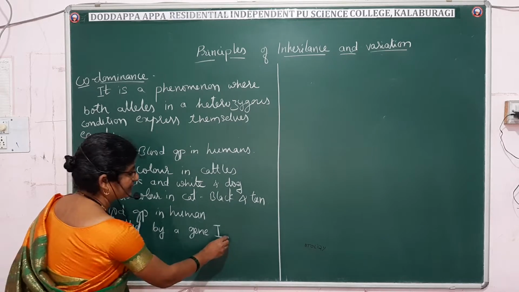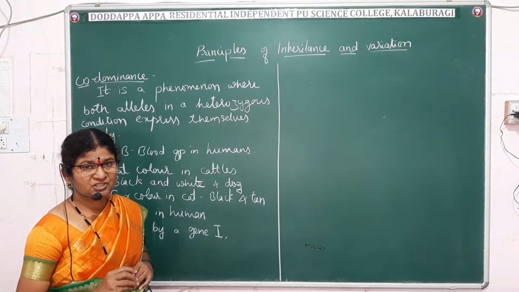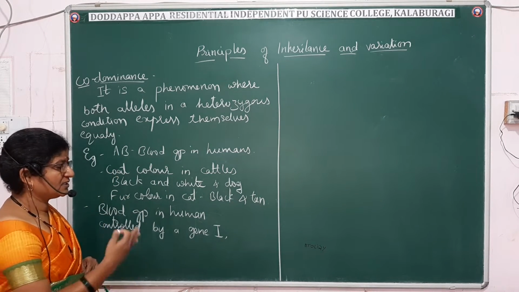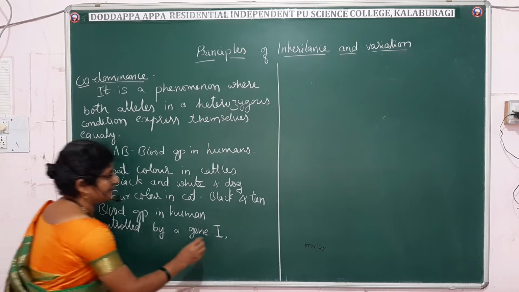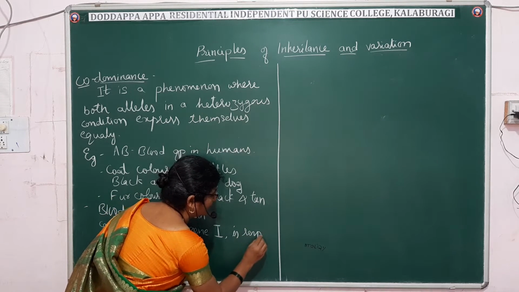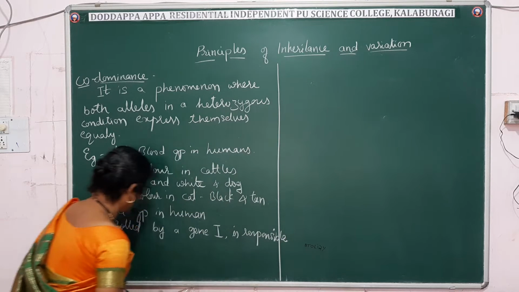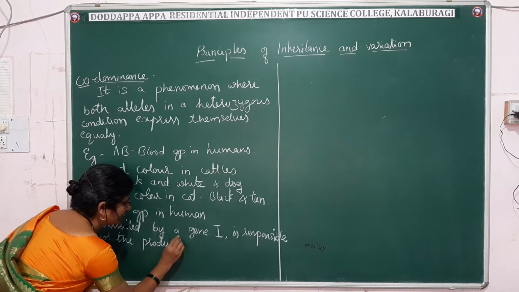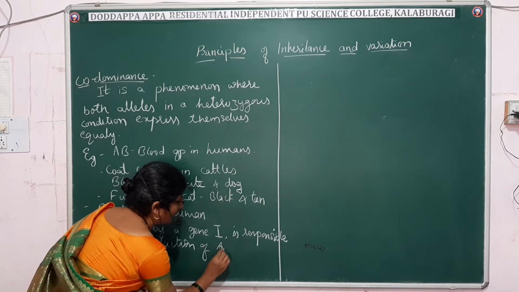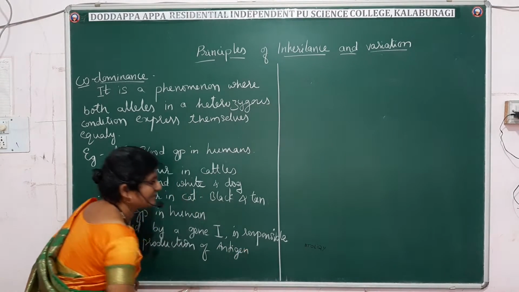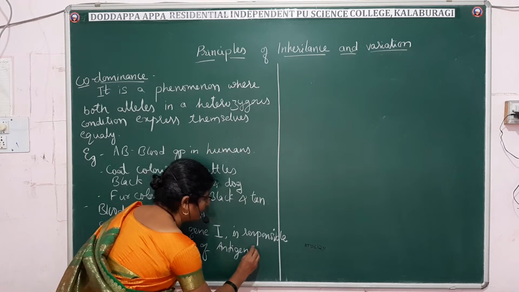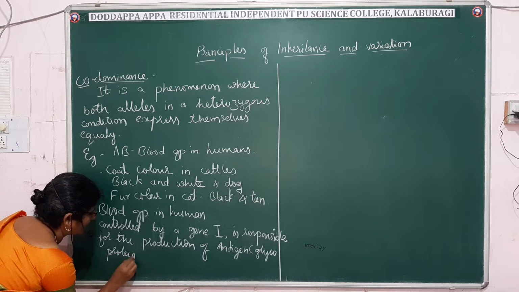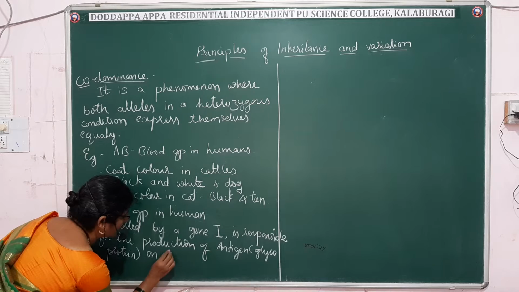This I is responsible for the production of antigen, a glycoprotein, on the RBC membrane.